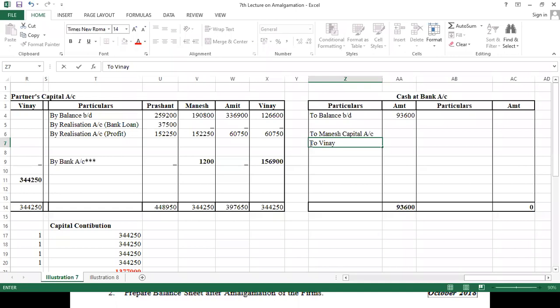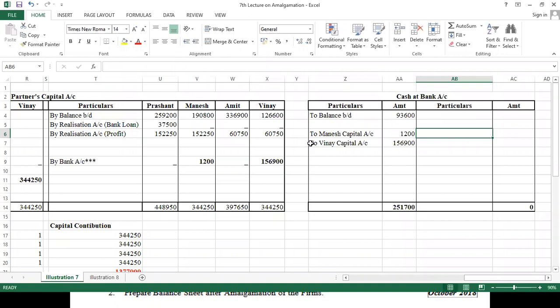विनय कैपिटल account. Amount is 1,200, and here it will be 1,56,900. Okay. Similarly, this side we have to pay by Prashant capital account and by Amit capital account.